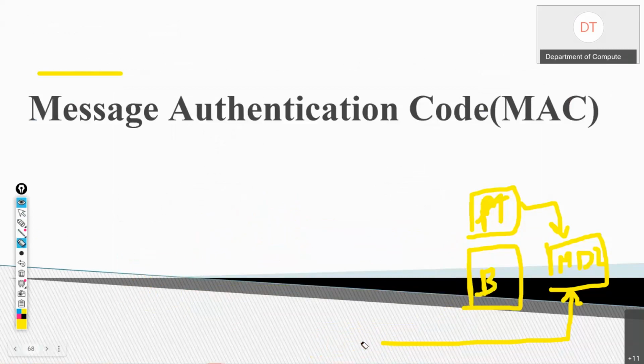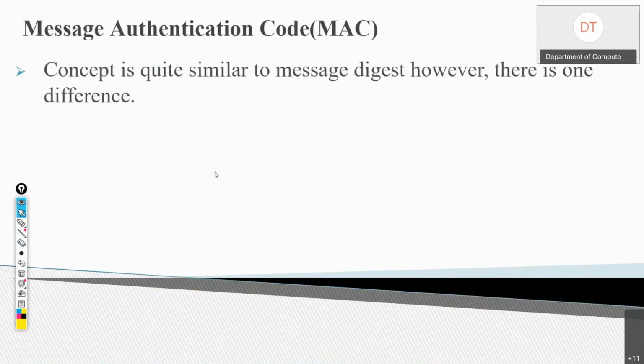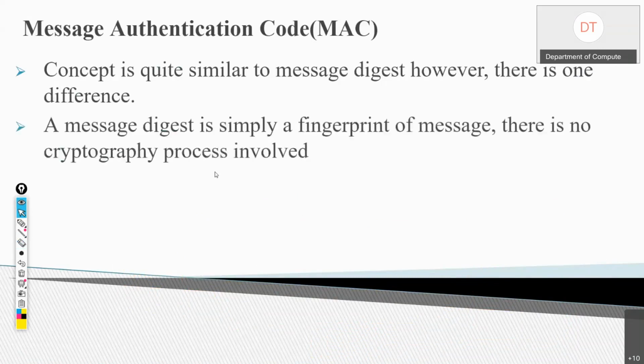So now let's come to the next topic, that is message authentication code. What is message authentication code? Basically, it has a similar concept as message digest, but with one difference. Message digest was simply a fingerprint of the message.